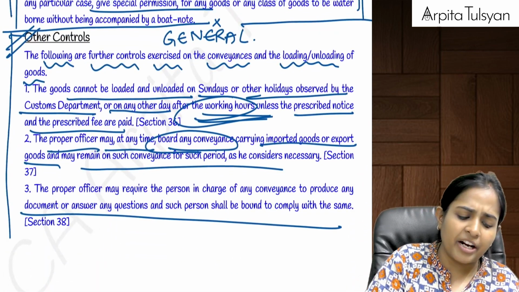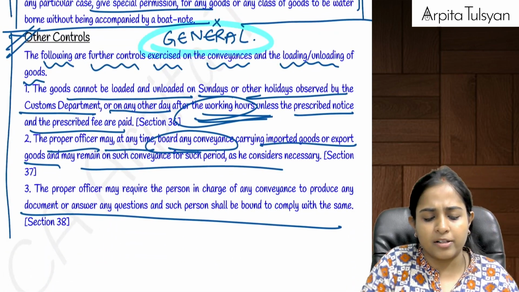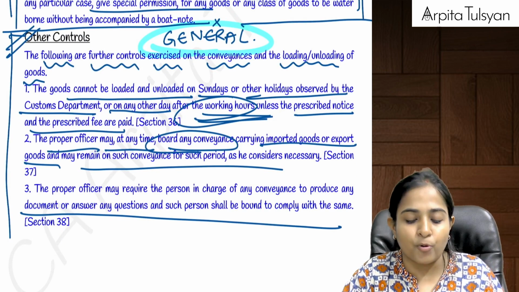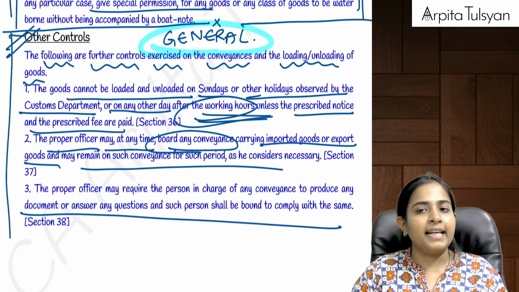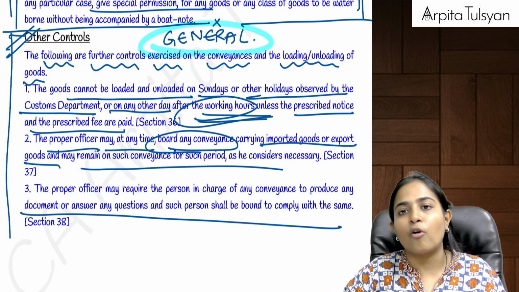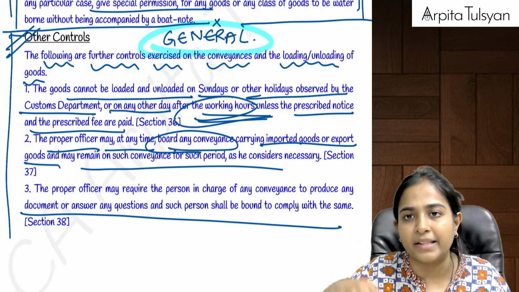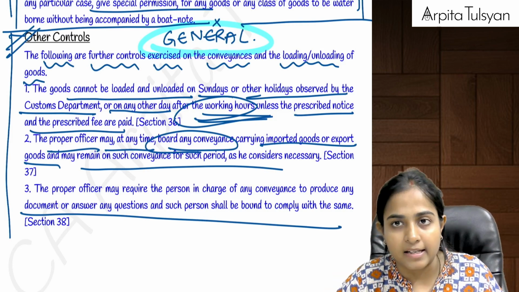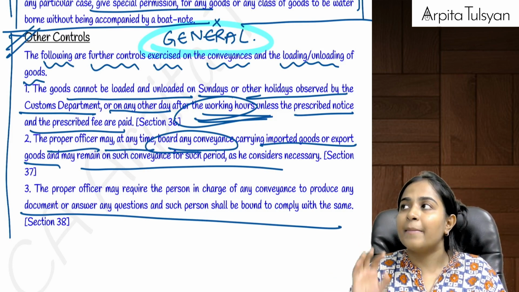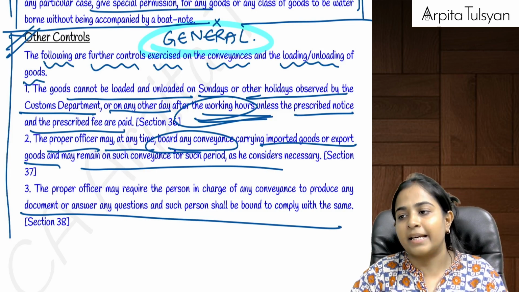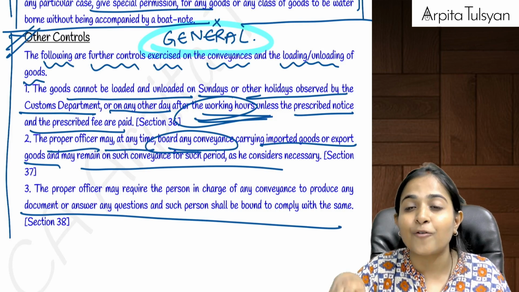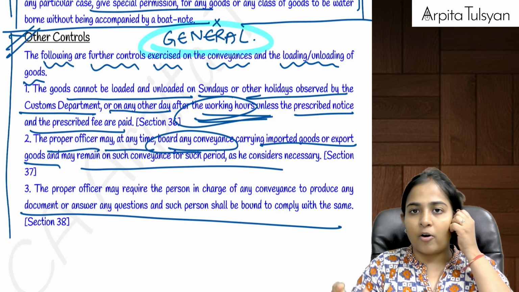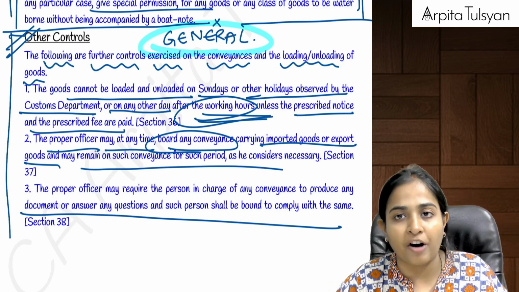Then there are some general pointers that they have told. Whenever loading or unloading happens at the customs port, airport, etc., it cannot be done on Sundays, it cannot be done on holidays which are observed by the customs department, and on normal days it cannot be done after the working hours. But in some exceptional circumstances, on payment of overtime charges, maritime overtime charges, the loading or unloading can be done during off hours also.